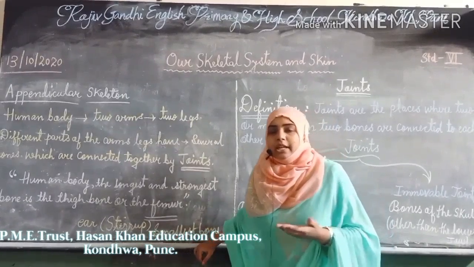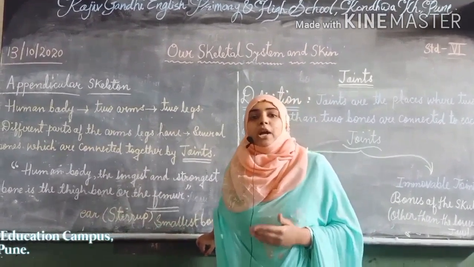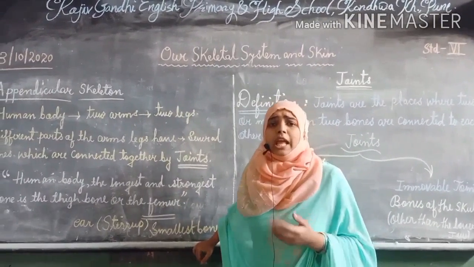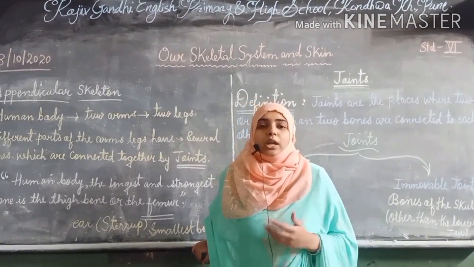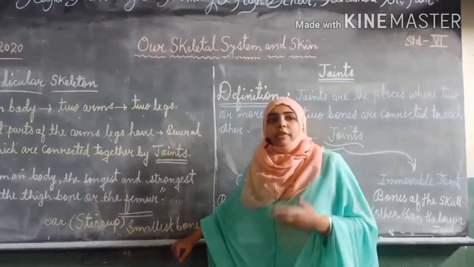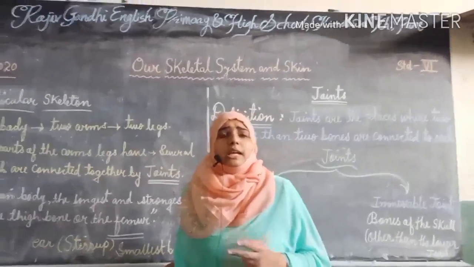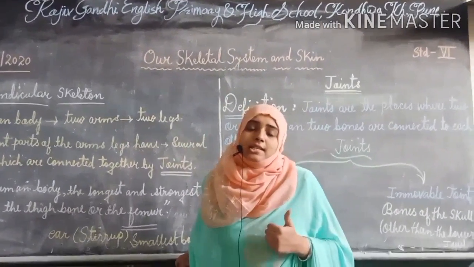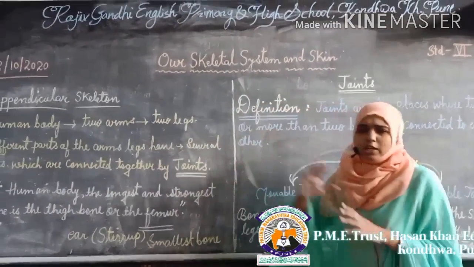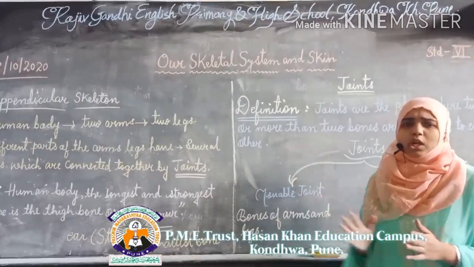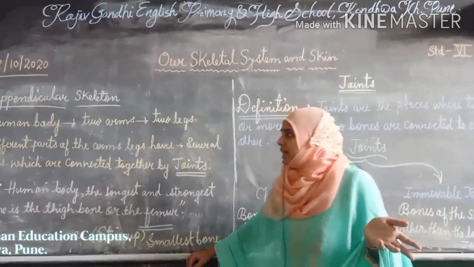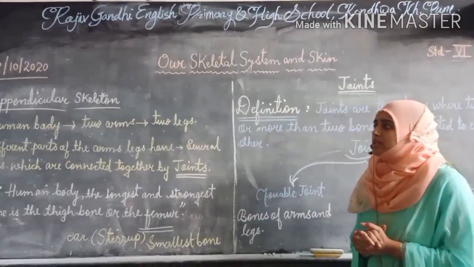Where is it present? It is present in the upper and lower parts of the limbs. As you know, limbs are the legs or arms of a human being or a person. So the appendicular skeleton means two things are available: two legs and two arms. The appendicular skeleton is not a big topic, it is a very small topic, because there are no different parts and different things in it.